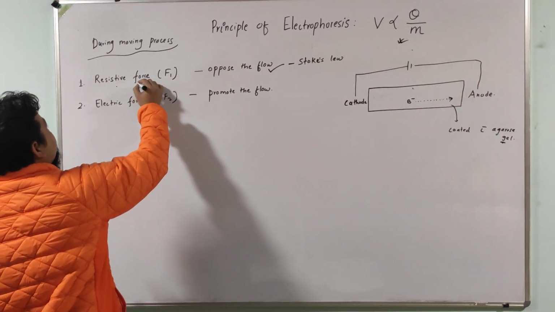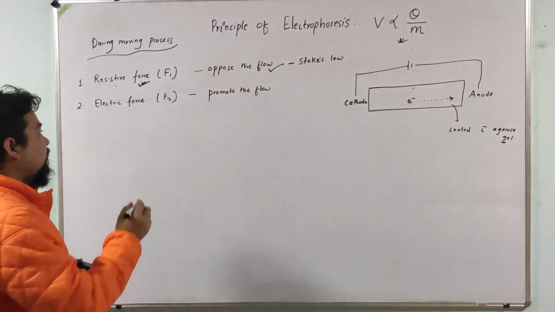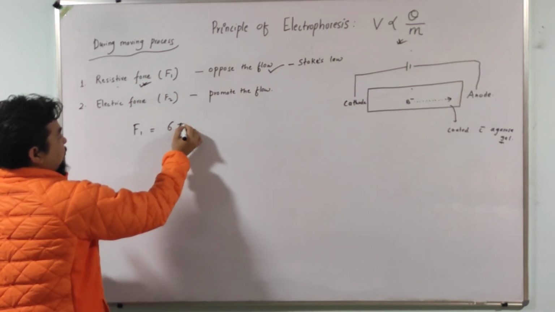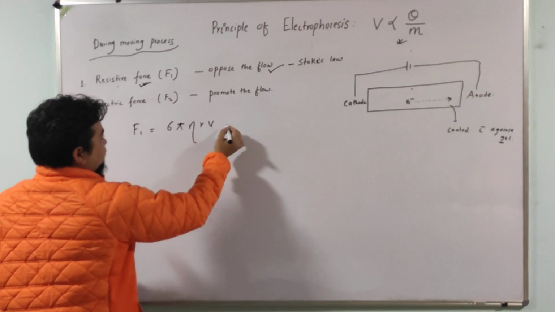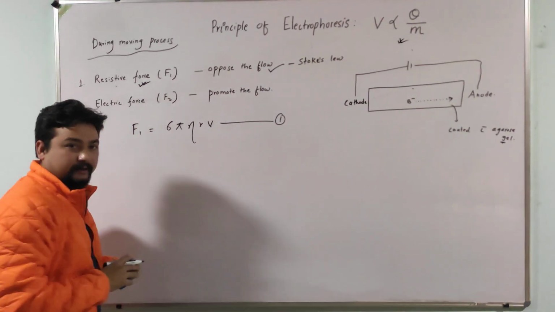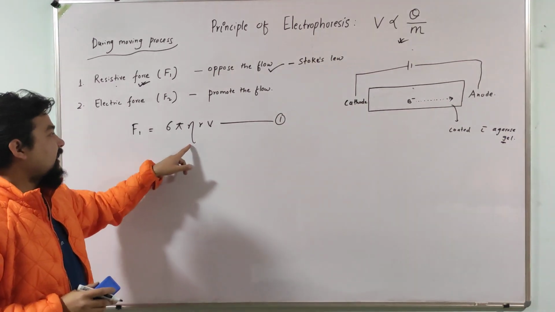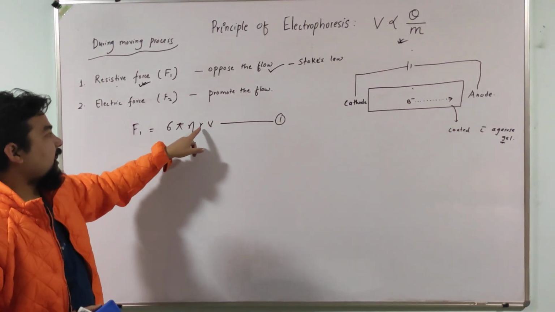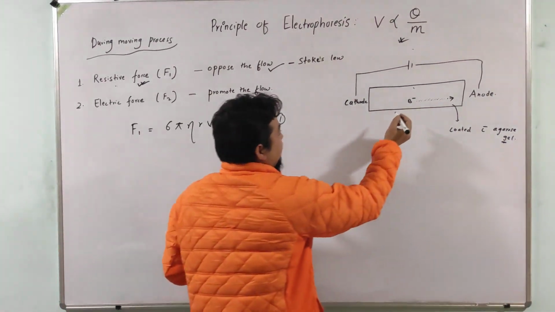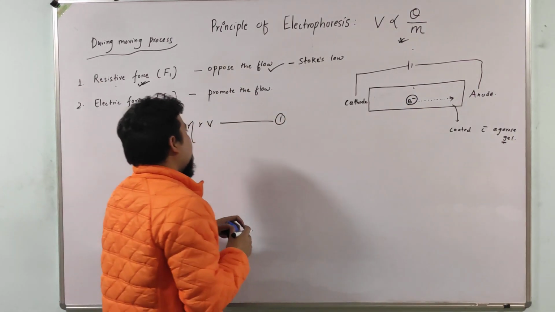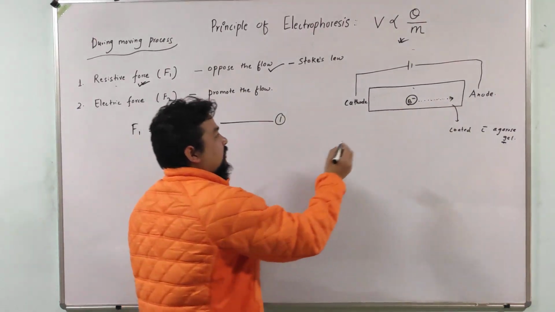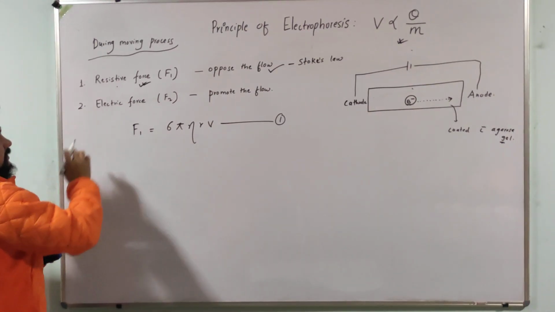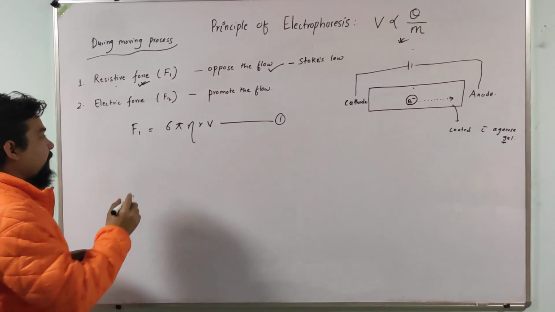All right, and that is the force 1 or resistive force, and it can be written as F1 equals 6 pi eta r v. This is equation 1 or force 1, where 6 pi is constant, eta is the viscosity of that medium or gel, r is the radius of the particle, the radius of this ion, and v is the velocity of the particle, the velocity of this ion during the moving process. All right, and there is another force, what? Electric force F2.